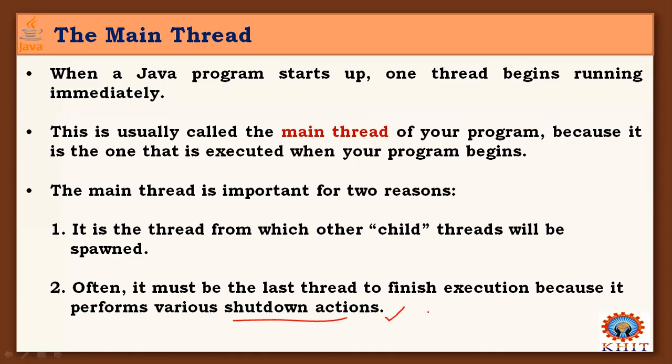If it terminates immediately, before the child threads terminate, some child threads may still be in a position to continue their execution. And you can see this concept is like process creation in an operating system, right?